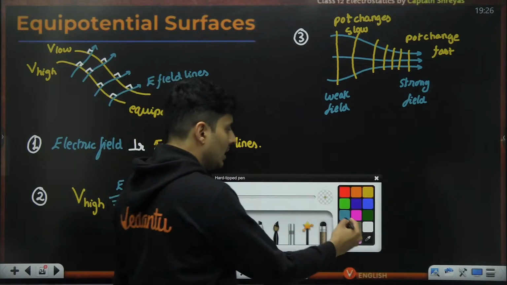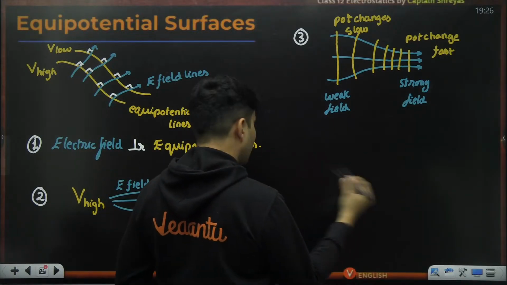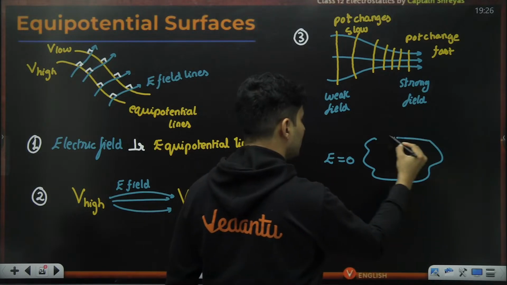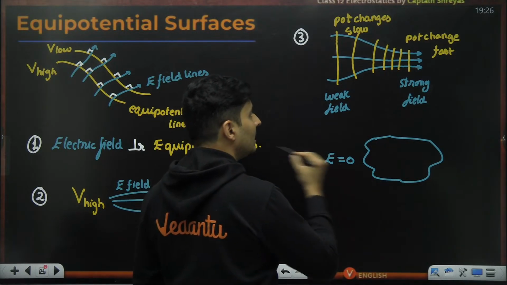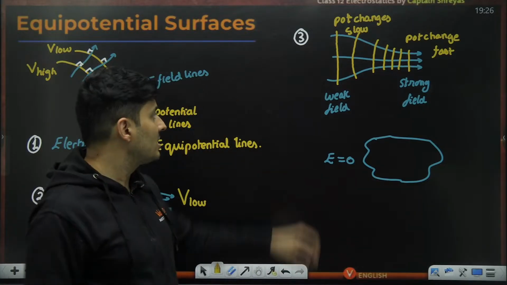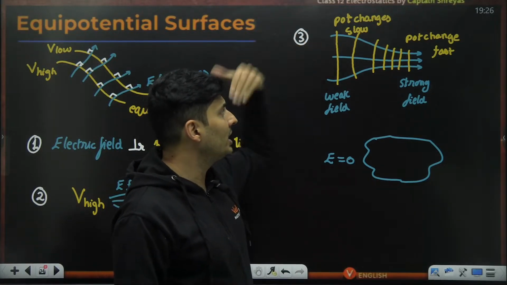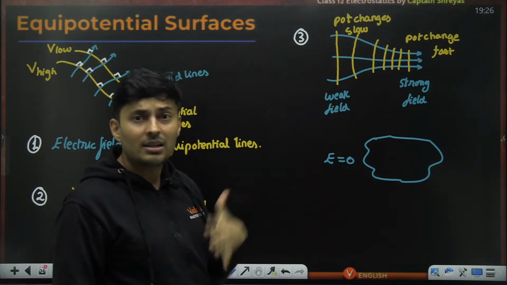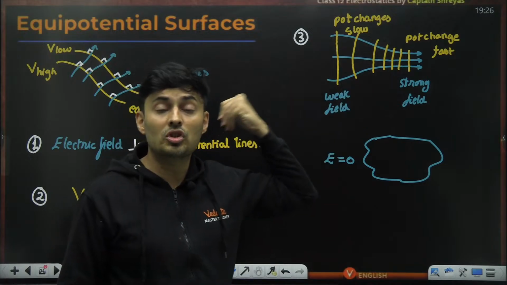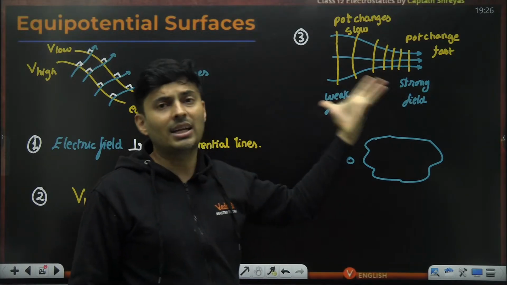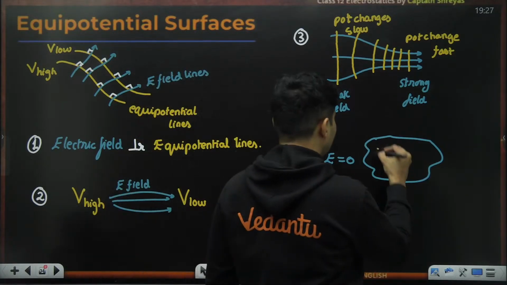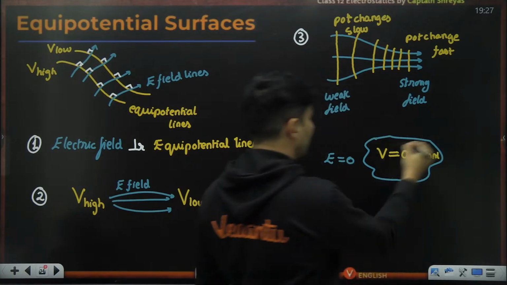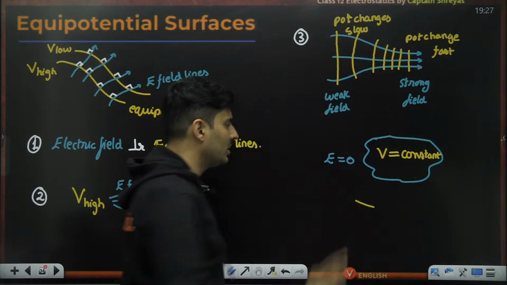In fact, it so happens that if there is some region where there is no electric field at all, then there is no reason for the potential to change, because when the field becomes weaker, potential doesn't change so fast, it is slow to change. Imagine the field is so weak that it is zero, so the potential will be changing so slowly, it's practically not changing. So I can say that the potential will be constant in this region. Everywhere the potential will be the same.